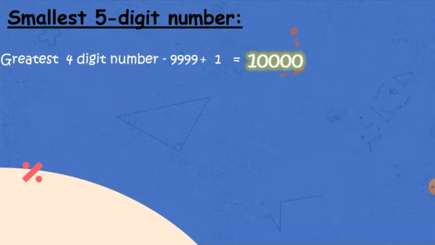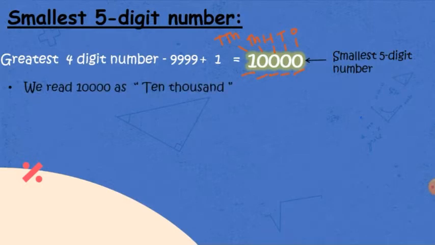Then we have the tens place digit, then the hundreds place digit, then the thousands place digit, and then the 10,000s place digit. So here we got a five-digit number, and we read it as 10,000. So 10,000 is the smallest five-digit number.